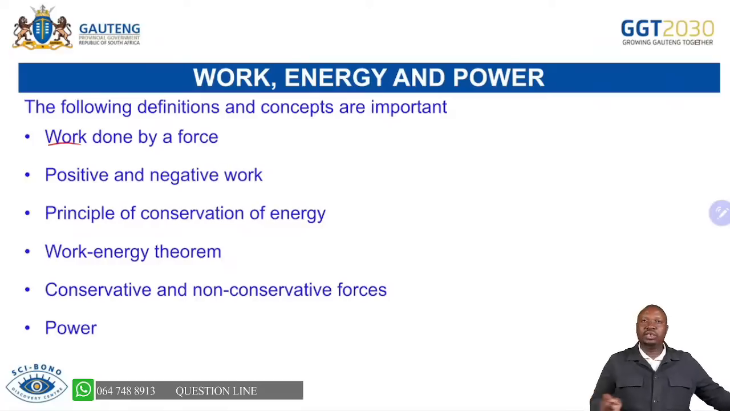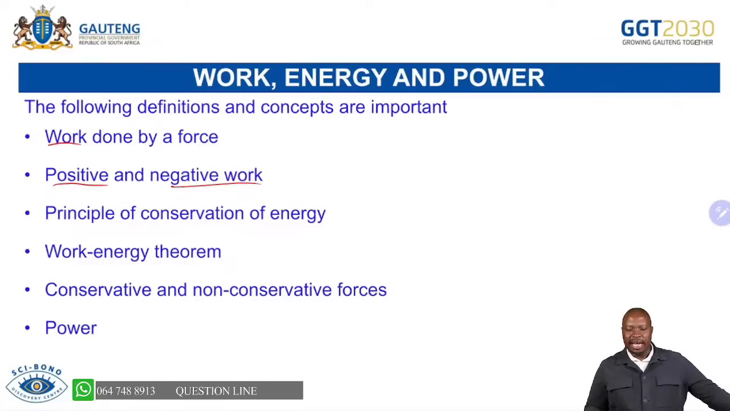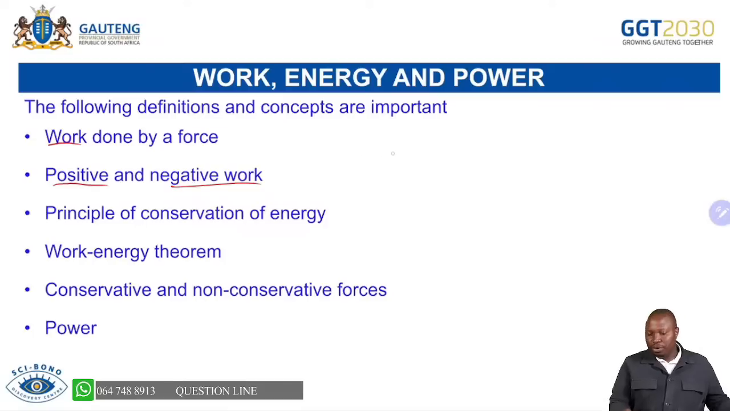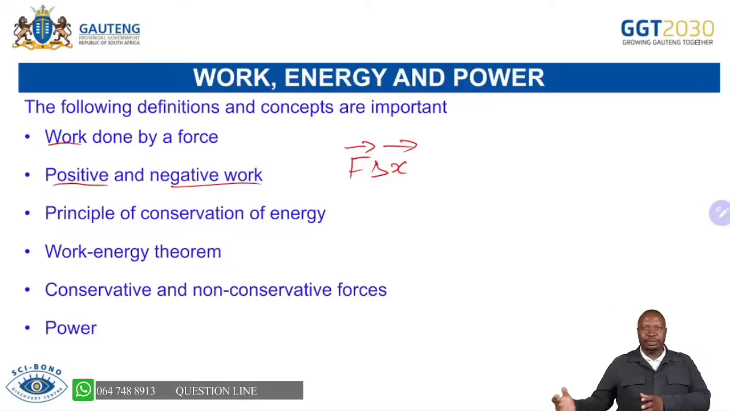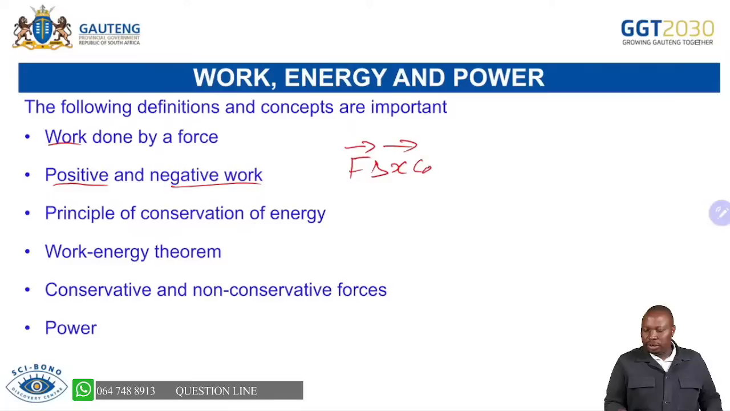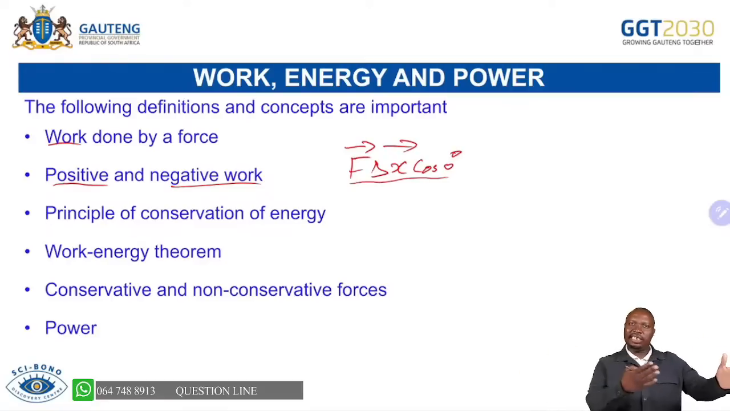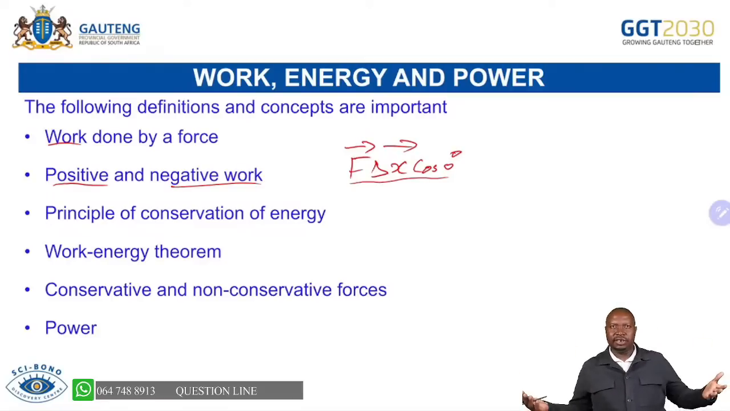And you must know that this work can be positive work and negative work. Remember, what determines whether the work done is positive or negative was simply when the force and delta x, the movement of the object, the displacement, are in the same direction, we say cos 0 degrees, which means positive work is done. So you always look at the movement or the displacement and the force. Are they in the same direction? If it's like that, it is cos 0.